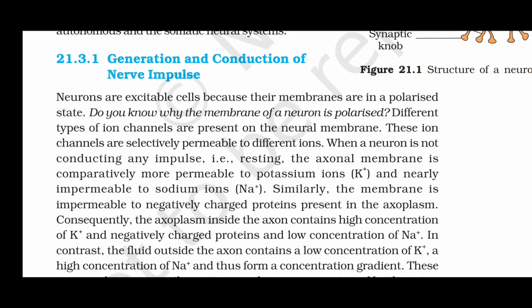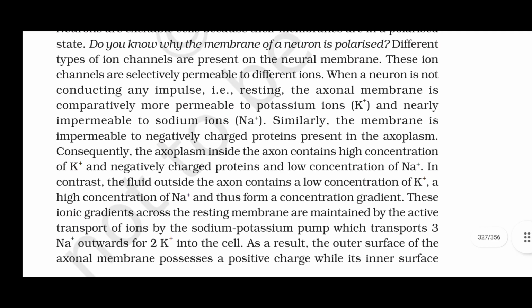When a neuron is not conducting any impulse, that is, resting, the axonal membrane is comparatively more permeable to potassium ions, K+, and nearly impermeable to sodium ions, Na+. Similarly, the membrane is impermeable to negatively charged proteins present in the axoplasm. Consequently, the axoplasm inside the axon contains high concentration of K+ and negatively charged proteins and low concentration of Na+.